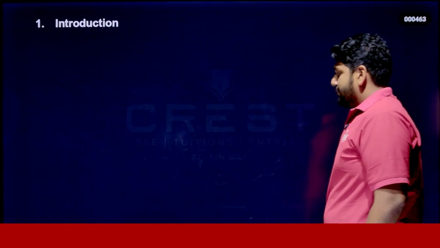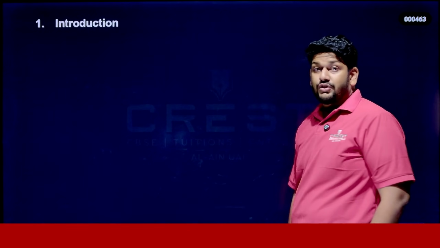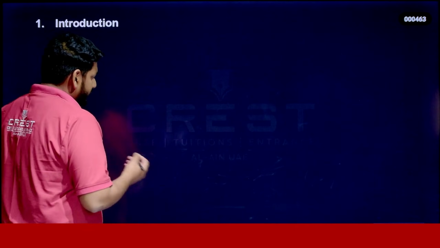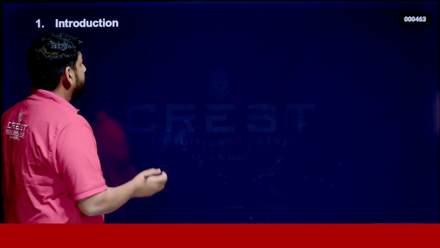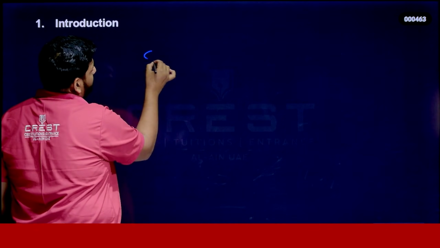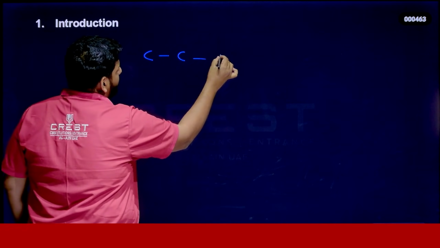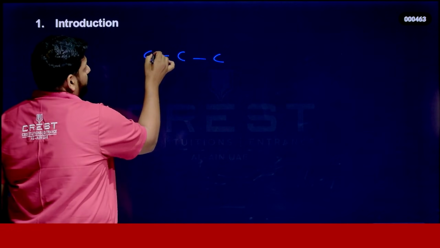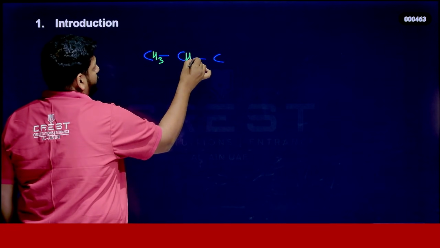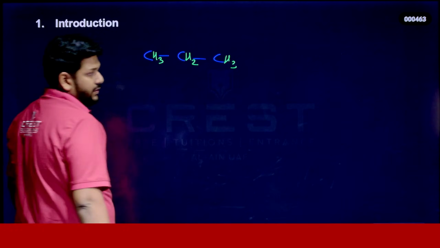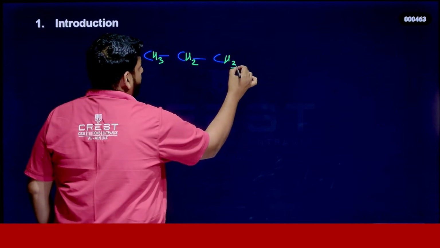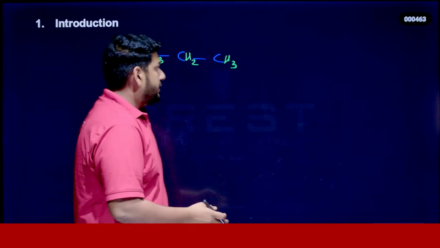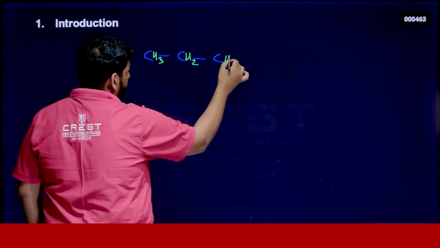First of all, in this first part, we will discuss the introduction of the chapter. Let's start. We know the concept of hydrocarbon, right? What is hydrocarbon? Compounds having carbon and hydrogen only. So if I'm taking 3 carbons, you already know the concept, we have 3 hydrogens here, here we have 2, here we have 3 hydrogens. It's based on covalency of carbon. To satisfy the covalency of carbon, we need to provide this number of hydrogens, right?